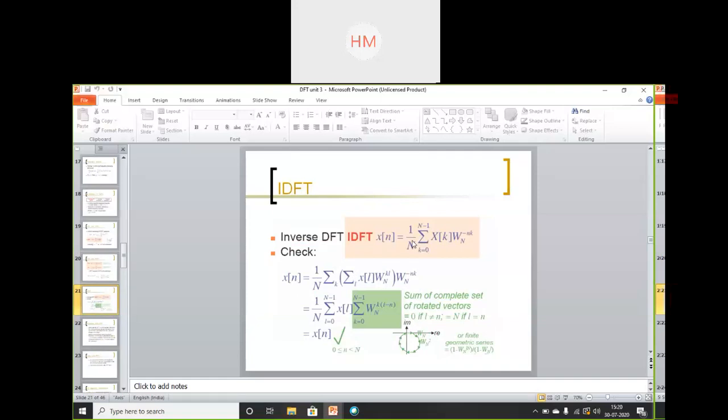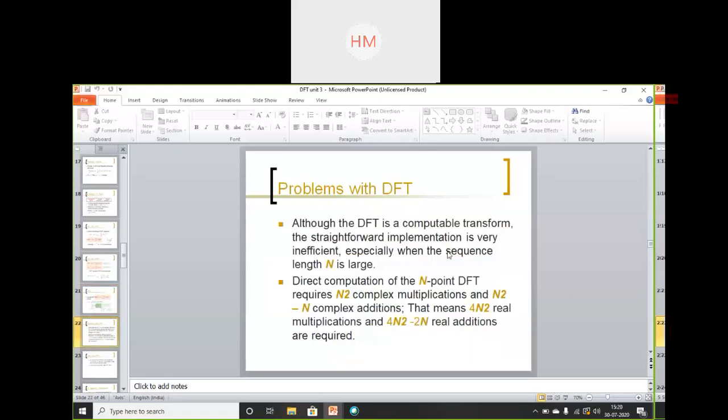You will require a calculator to simplify the questions, and we will simplify the questions in the class. So be ready with your copy and calculator. Without that, you can't perform a single numerical of DFT, and it's very lengthy also. The numericals are lengthy, so they generally come for 15 or 20 marks. So this is the equation of IDFT. Clear?